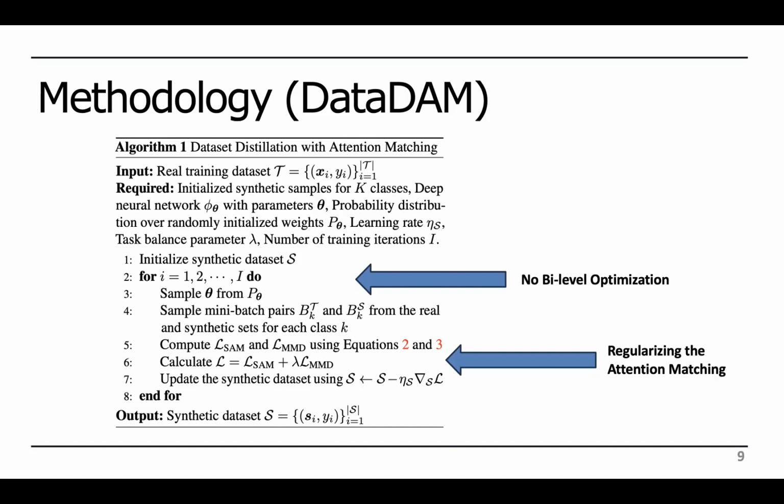Once again, without bi-level optimization, we perform attention matching on the intermediate feature space, regularized by maximum mean discrepancy on the network output. We then backpropagate this directly onto our synthetic images, thus benefiting from not training our models.